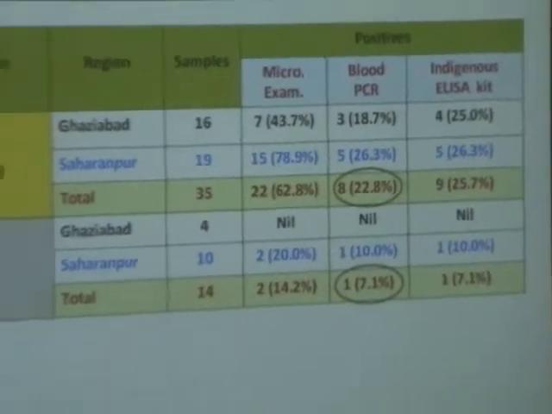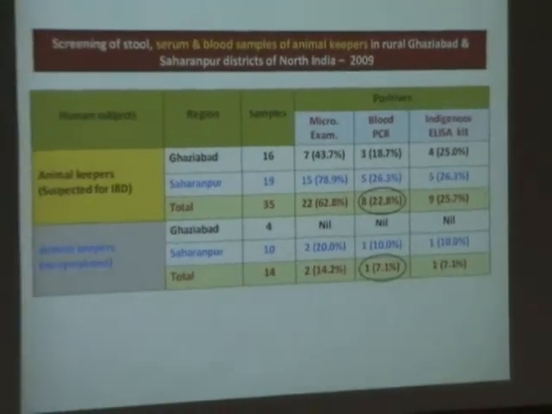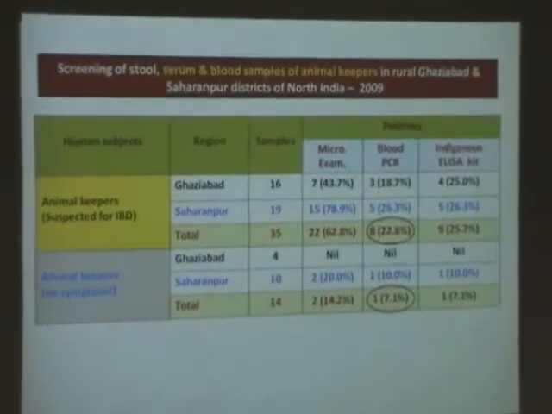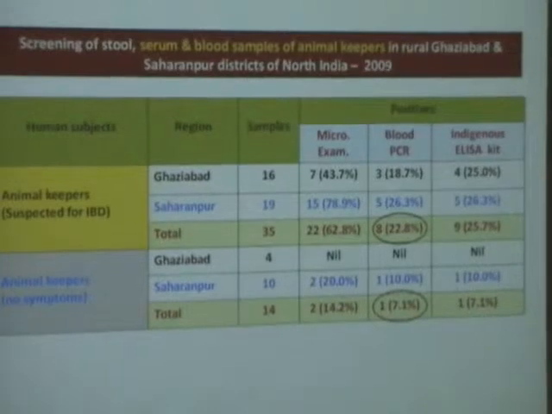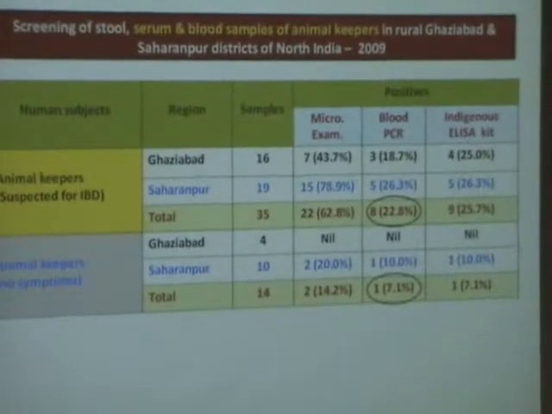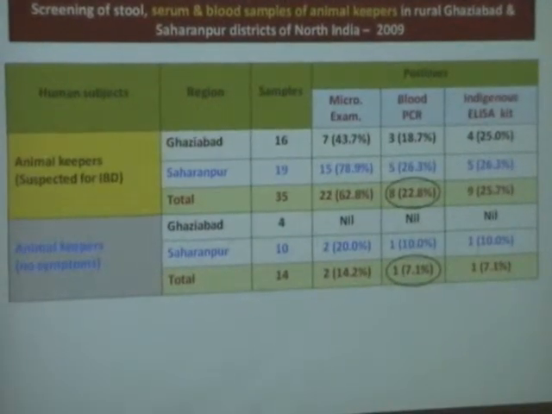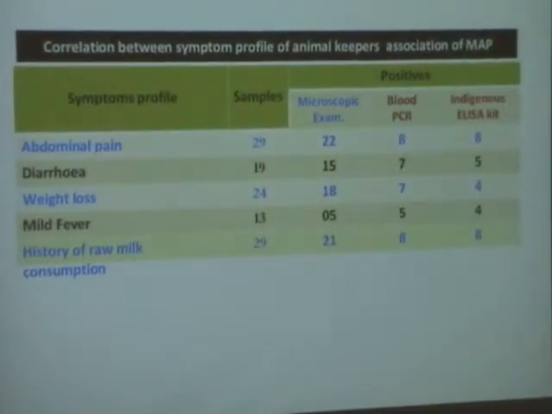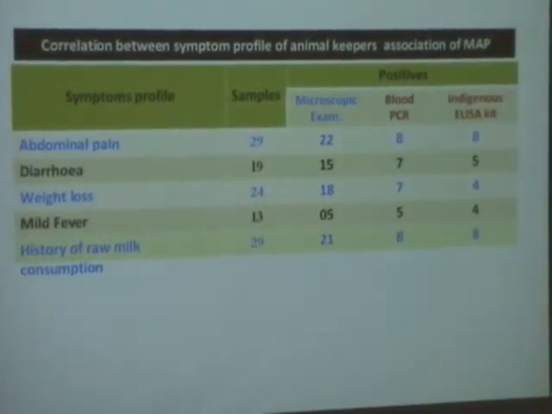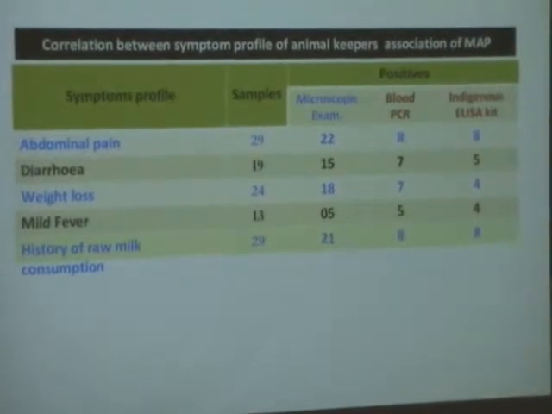We are also now doing the blood PCR. Here again we are getting about 22% of them as positive from both the places, and using our ELISA kit again we are getting about 25% of them as positive. And this is the relation with the symptoms of these patients.